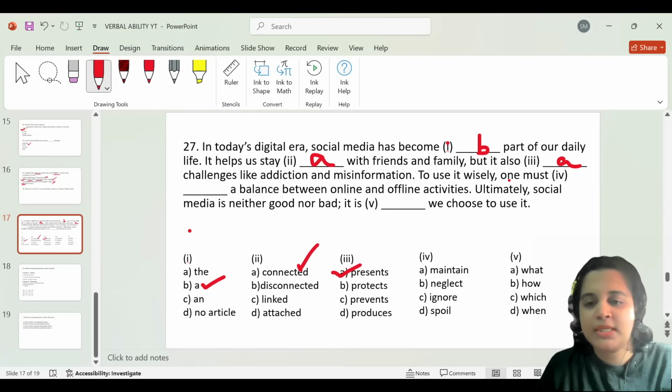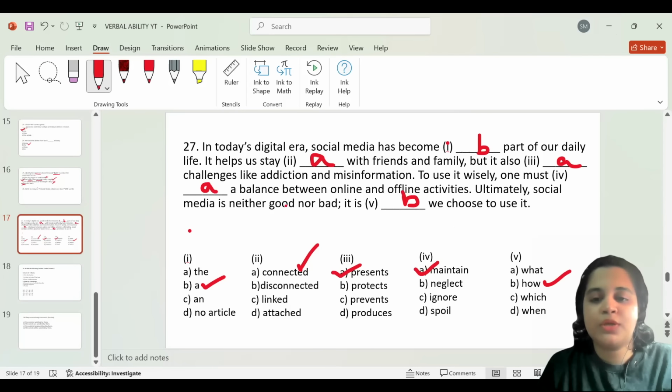To use it wisely, one must blank. One must maintain, neglect, ignore, and spoil. What would be coming here? Maintain a balance between online and offline activities. So option A here again. Ultimately, social media is neither good nor bad. It is how we choose to use it. So option B would be the most correct one for the fifth blank.